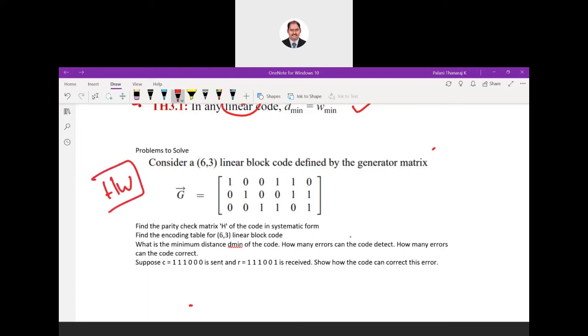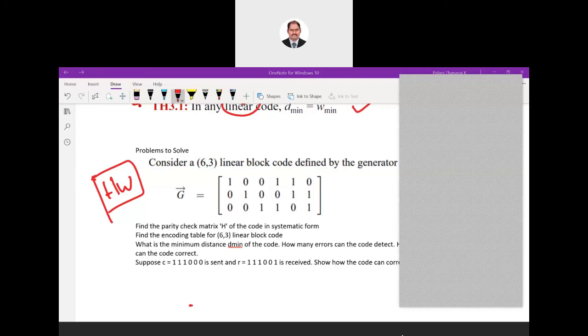Any doubt here? Now we can discuss about the doubt. What are the doubts here? Kindly ask, or you can ask in the chat window. I hope whatever I covered, you are able to understand.